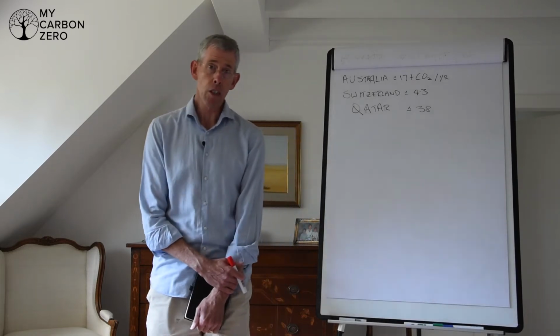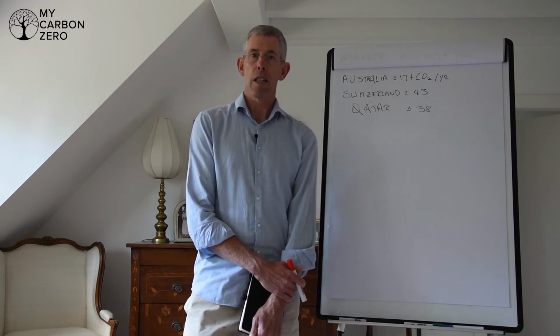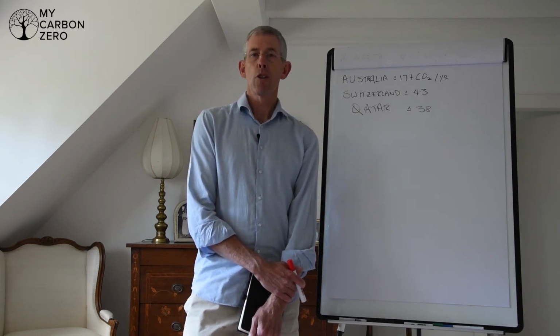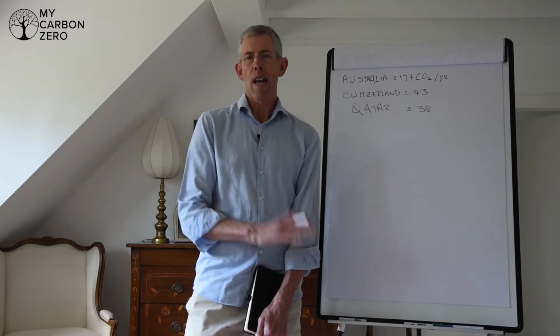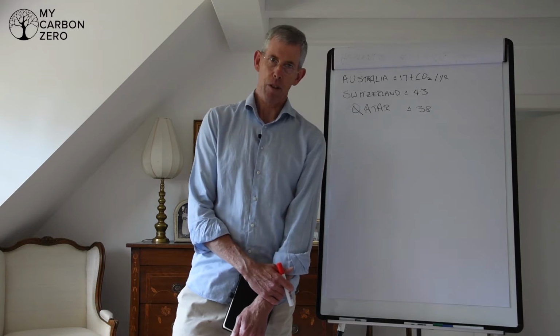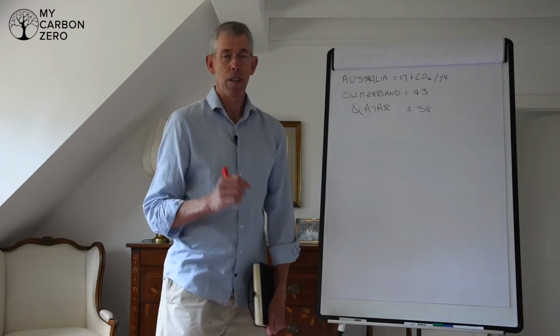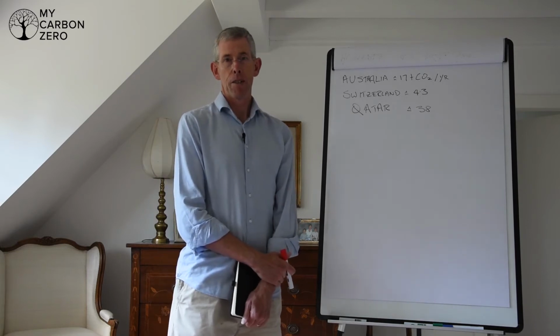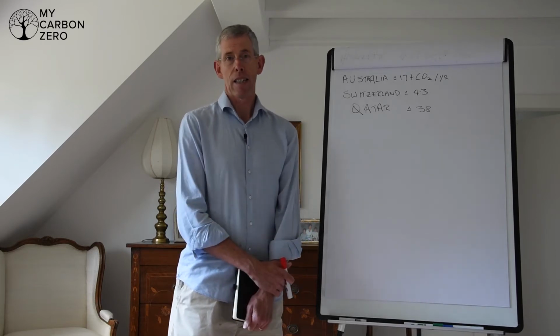Now, on the My Carbon Zero website, that's mycarbonzero.community, you'll see on the individuals page, we have a map, and you can work out, based on where you've lived all of your life, how much carbon, on average, you've emitted. Okay, so if you go to that map on the individuals page, you'll find that if you lived in Switzerland, you can hover over the map and it'll tell you how many carbon emissions on average per capita are emitted by each person in that country in that year.